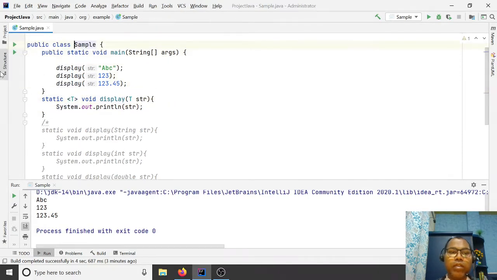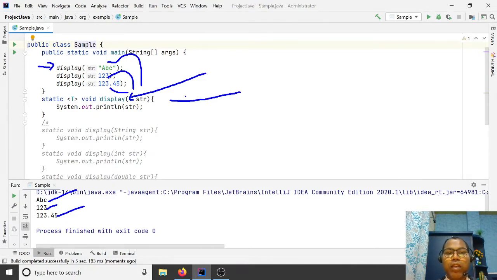Okay, now the same T works for string, for int, for double. So here T is not any specific data type. Whatever you are passing here, let's say you pass a string, it assumes this is a string. If you pass 1, 2, 3, it assumes integers. If you pass a double, it assumes double.